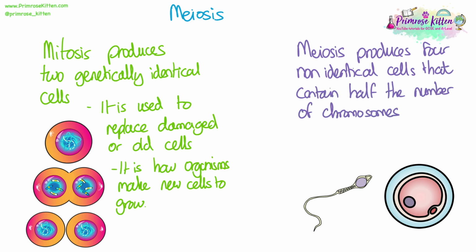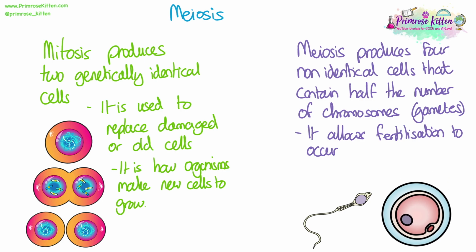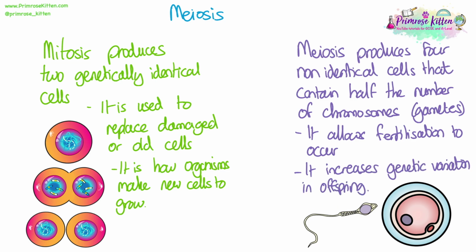Meiosis produces 4 non-identical cells that contain half the number of chromosomes. These are known as gametes. It's really useful because it allows fertilization to then occur. It allows us to increase the genetic variation in our offspring.